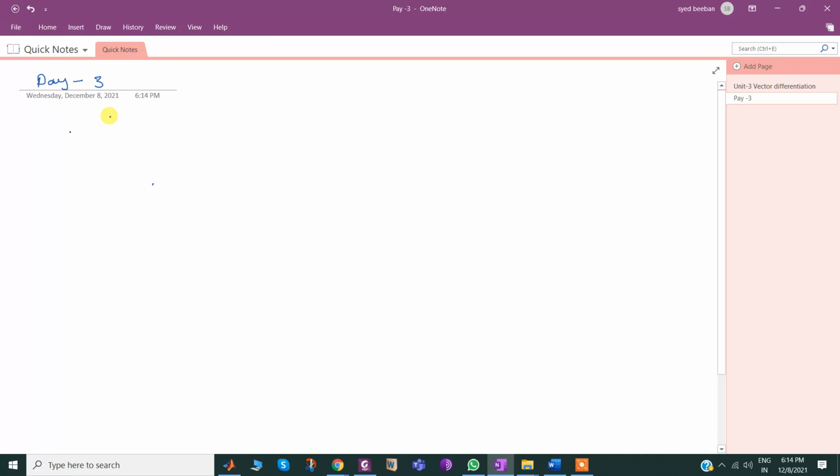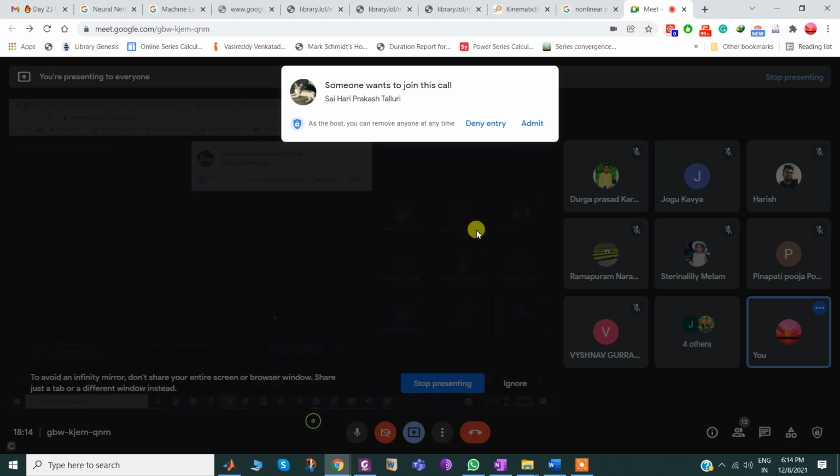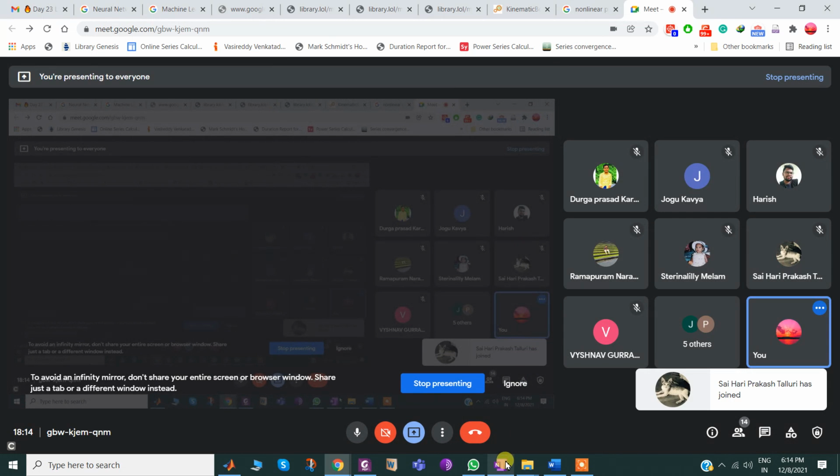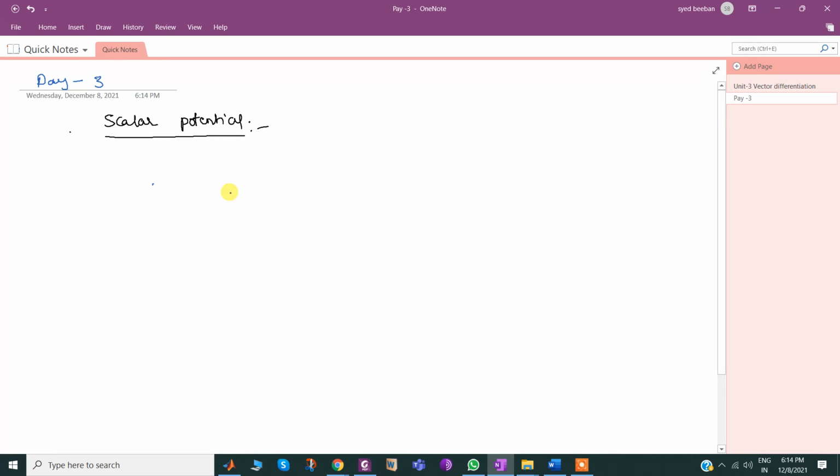Okay, about a scalar potential. What is a scalar potential? Let us see now. As per our earlier discussion, here,